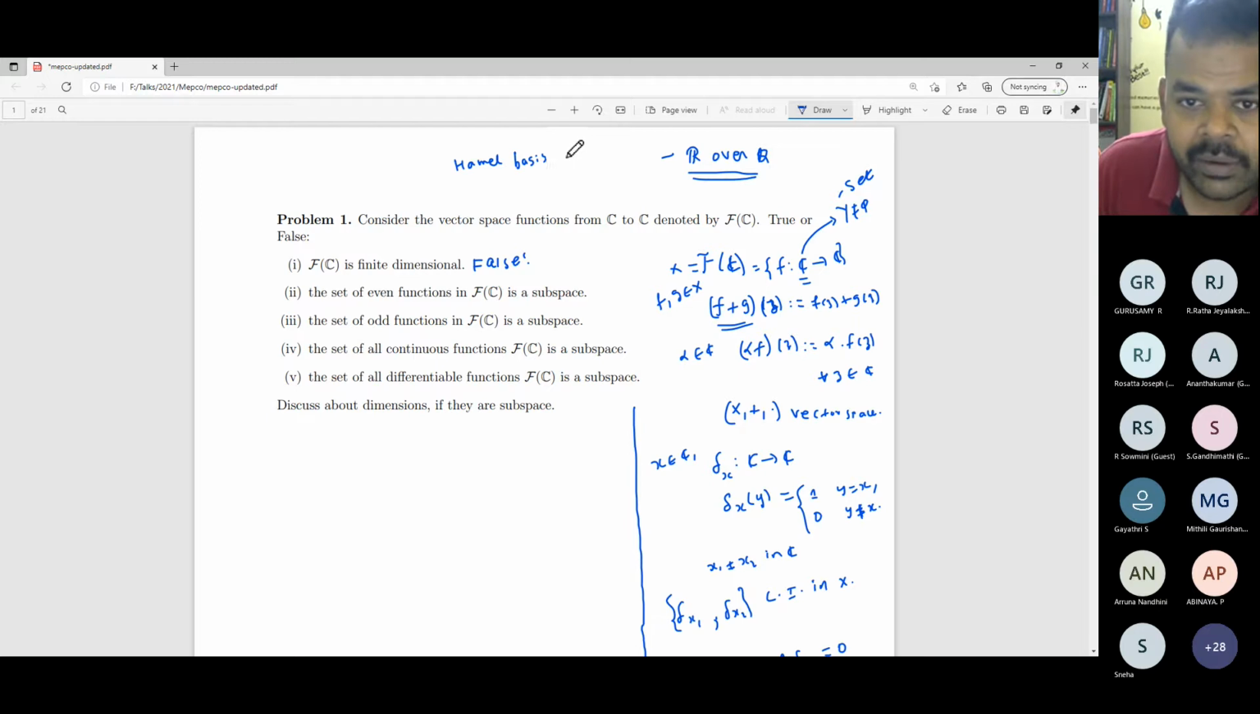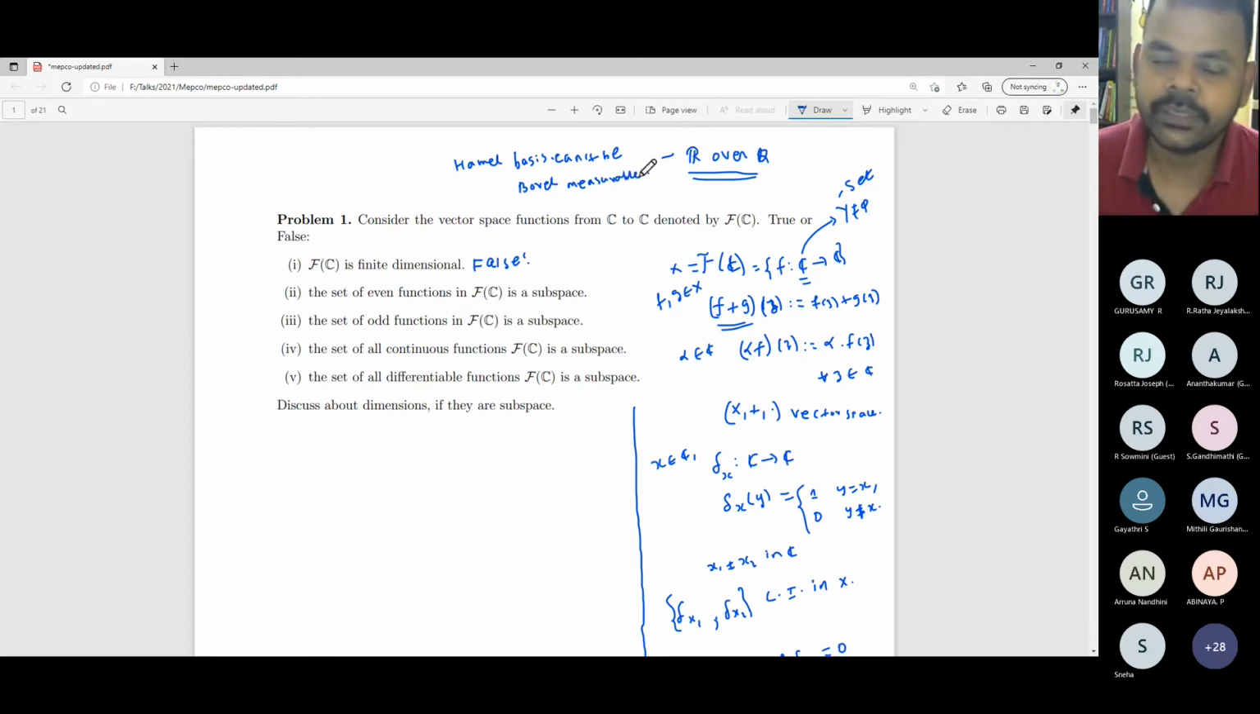Now the Hamel basis for R over Q cannot be Borel measurable. So this is an interesting result. This may be the paper where it appeared, or where this problem was considered. I can give you the reference.